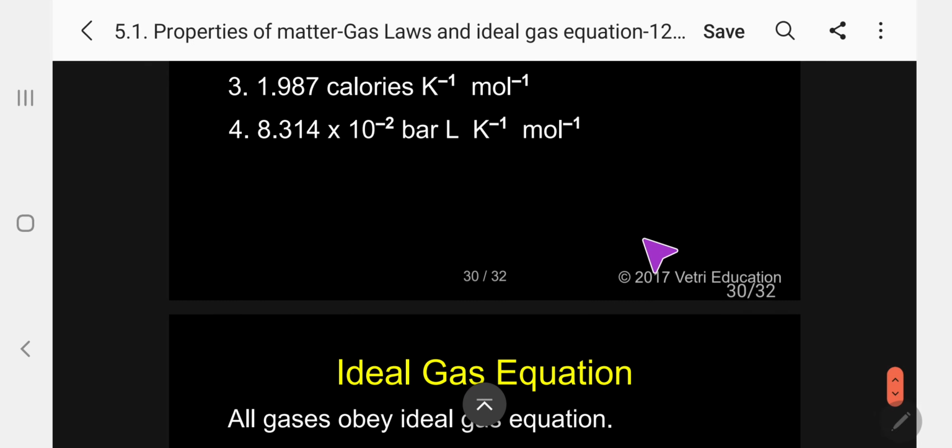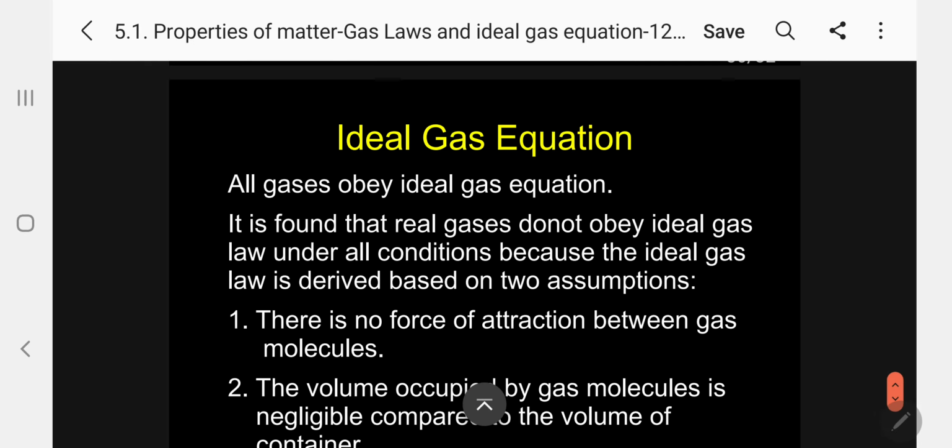Kindly follow. So now let me define the ideal gas equation. How this ideal gas equation was derived, based on two assumptions. All gases obey ideal gas equation. We have seen 6 gas laws. All gases obey ideal gas equations, and this ideal gas equation was derived only from 3 laws.